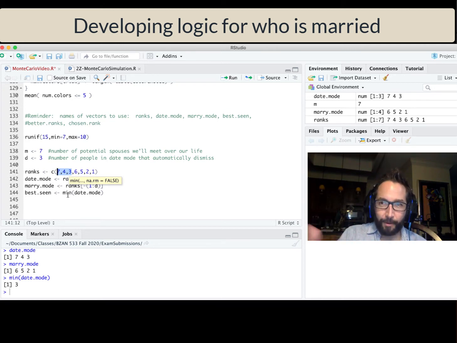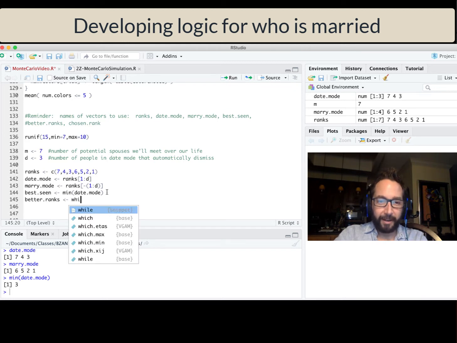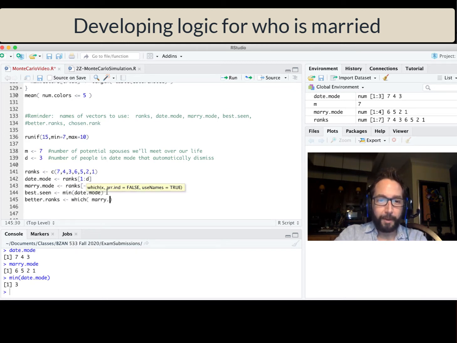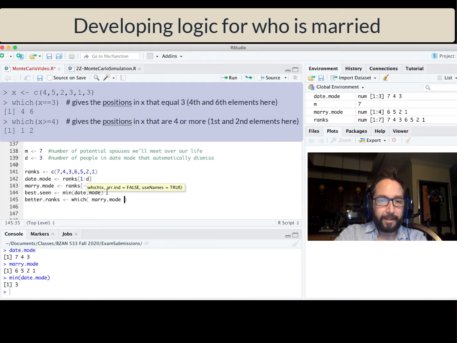When we're in marry mode, we're going to propose and marry the first person that's better than all the people that we ran into during date mode. So what we can do is define a vector called better ranks, which are going to be the individuals that are better in marry mode than all of the people that we saw in date mode. So what we could say is, okay, well, where are they in marry mode? Which marry mode is less than the best that we've ever seen?